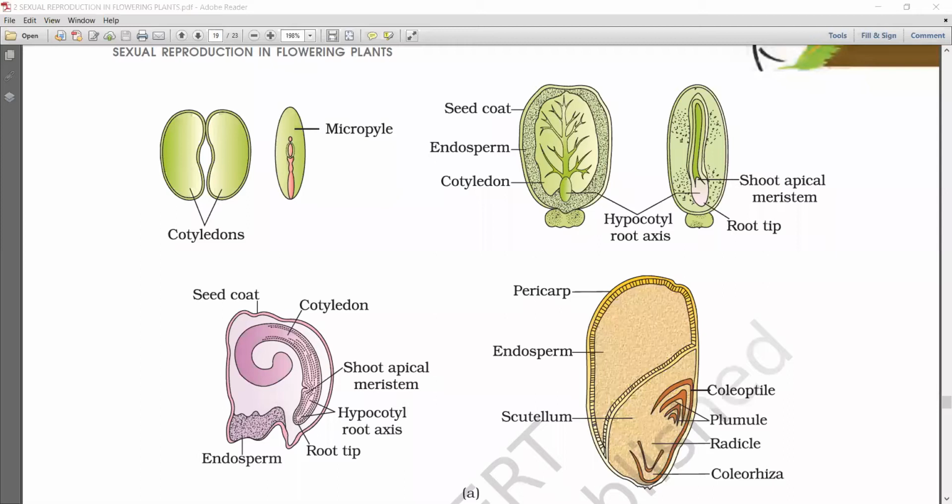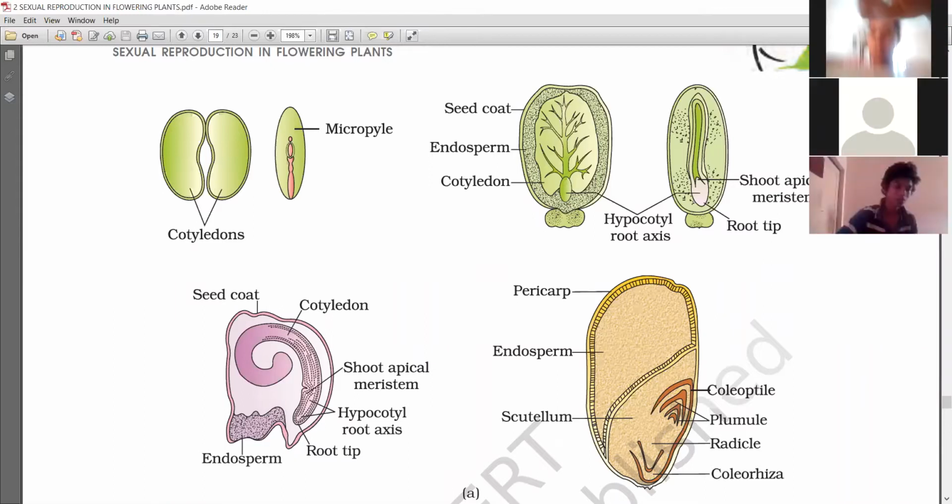Next point: in seeds of cereals like maize, the seed coat is fused with the fruit wall.